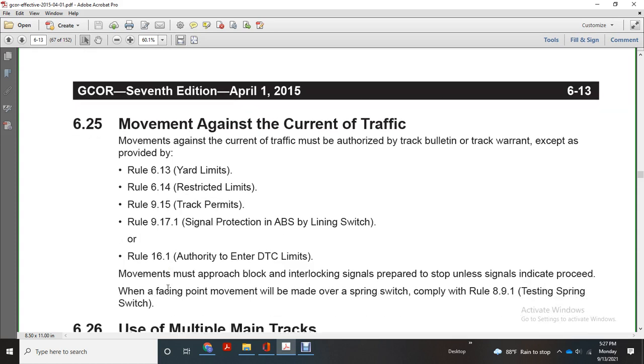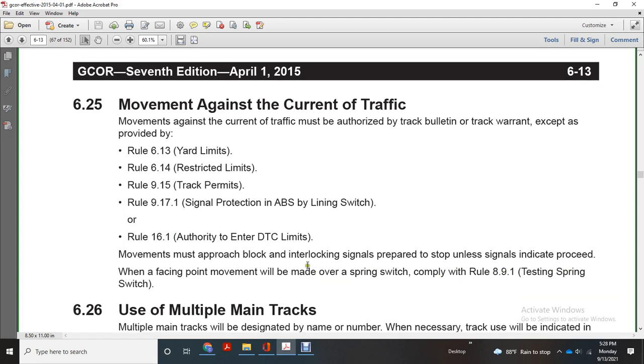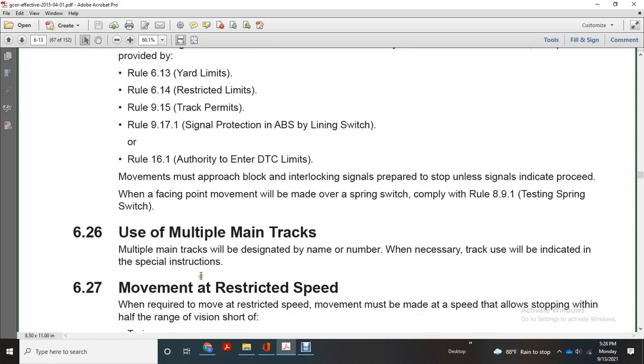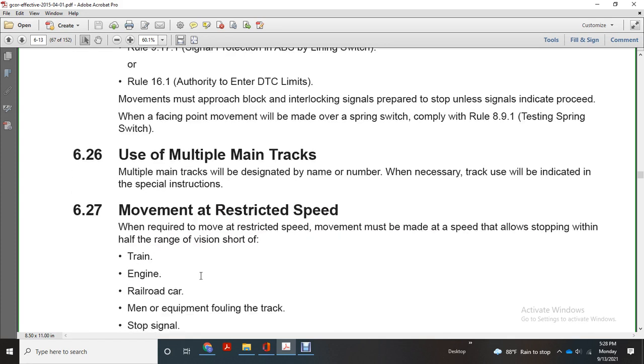Authorized to enter DTC limits. Movements approaching block and interlocking signals must be prepared to stop within the length of the engine signal indicated, when facing point. Movement over a spring switch. Comply with Rule 891, testing spring switch. Use of multiple main tracks. Multiple main tracks are designated with the name and the number of the track indicated in the special instruction.